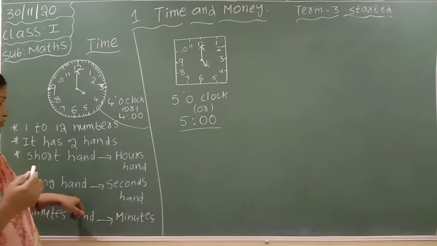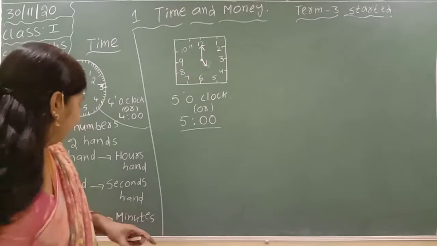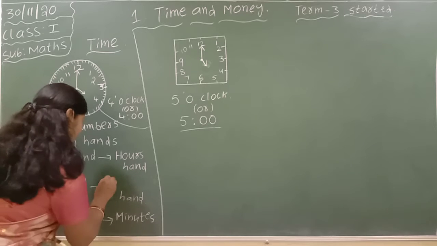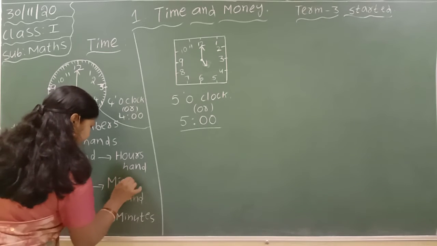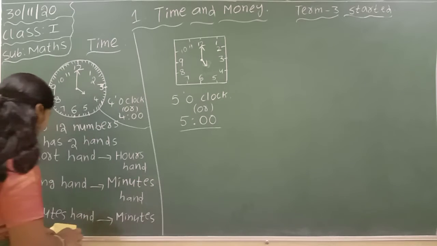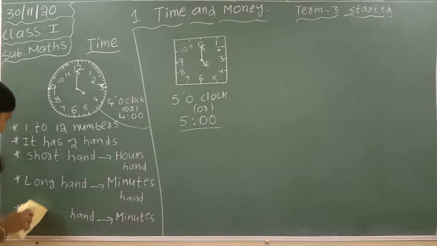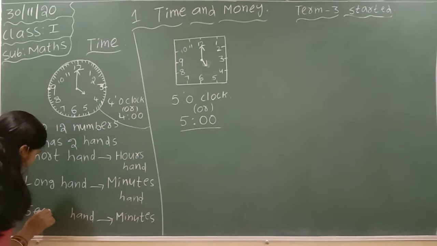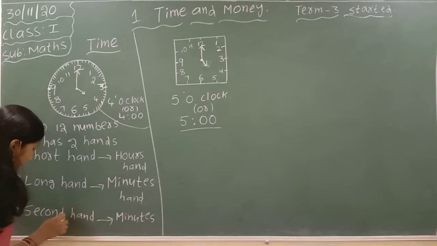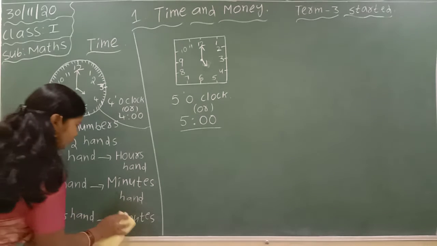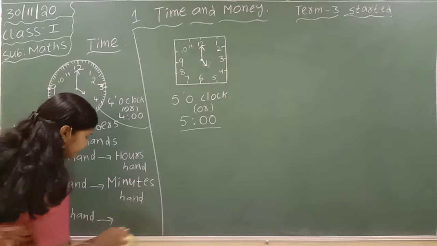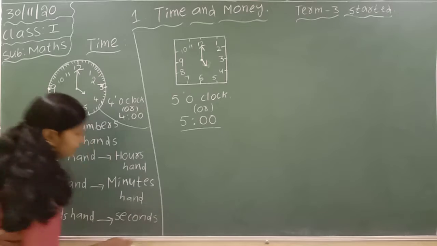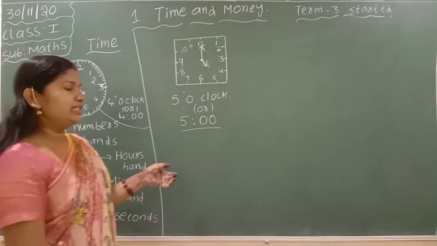Here the long hand shows minutes, 5 minutes, 10 minutes. And here one more hand is there, in red color, in some watches different colors also. That is the seconds hand. It shows seconds. Okay, it shows seconds.